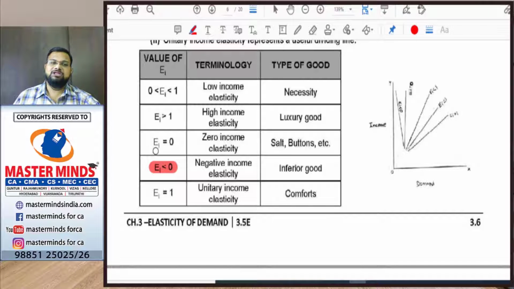If the income elasticity is equal to 0, that is called zero income elasticity. Types of goods are salt, buttons, etc. That means that even though there is a change in income, there will be no change in demand for these goods. If my income increases, it doesn't mean that I am going to have 10 or 15 buttons on my shirt, right? Buttons will be the same, and if my income increases, I am not going to consume more salt. So with the change in income, certain goods' demand does not change. Such types of goods have zero income elasticity.